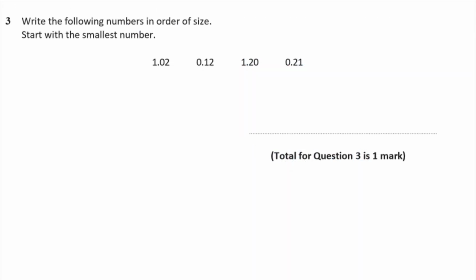Question 3, write the following numbers in order of size. Start with the smallest number. Okay, and I've got 1.02, 0.12, 1.20 and 0.21. Now you need to compare like with like. So if we're looking at the first digit of each number, the ones column, you can see some of them are ones and some of them are zeros, and obviously the smallest ones are going to be the ones that start with 0. So it's going to be out of these two here then, isn't it? Which one is the smallest out of these? So I know it's going to be one of these two.